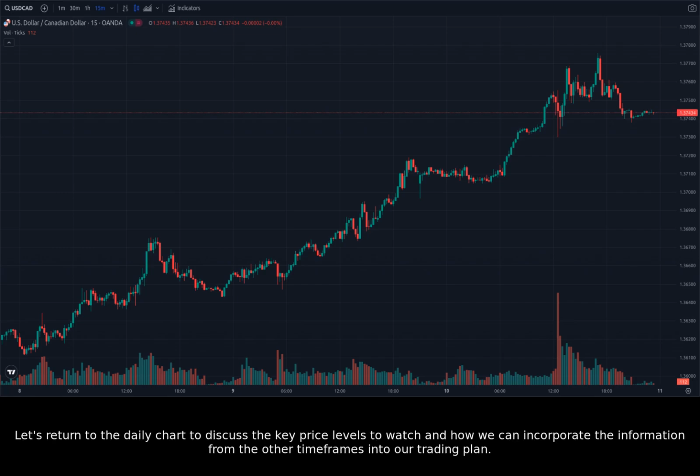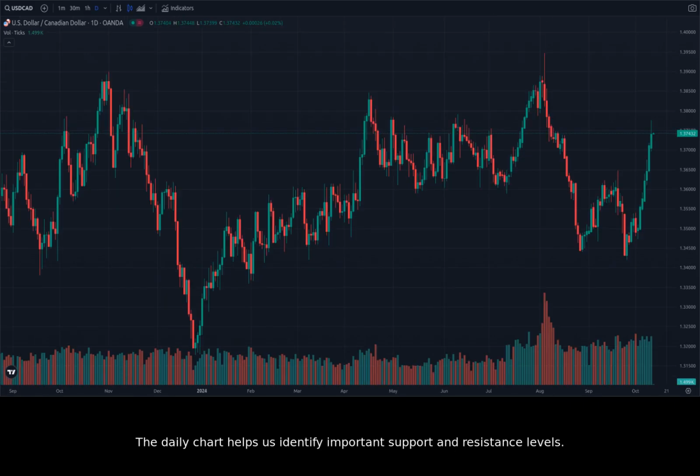Let's return to the daily chart to discuss the key price levels to watch and how we can incorporate the information from the other time frames into our trading plan. The daily chart helps us identify important support and resistance levels. The key support level to watch is the 50-day SMA, currently at around 1.3400. If the USDCAD breaks below this level, it would be a strong bearish signal.